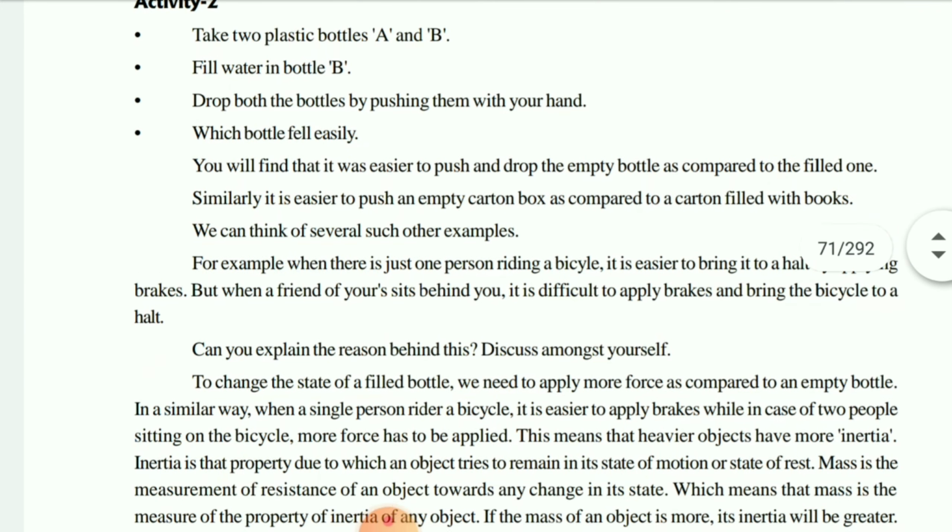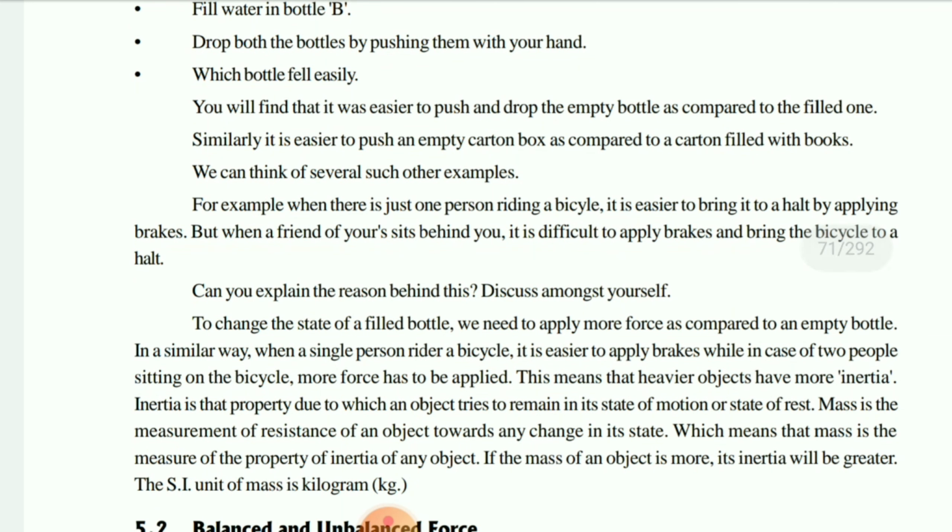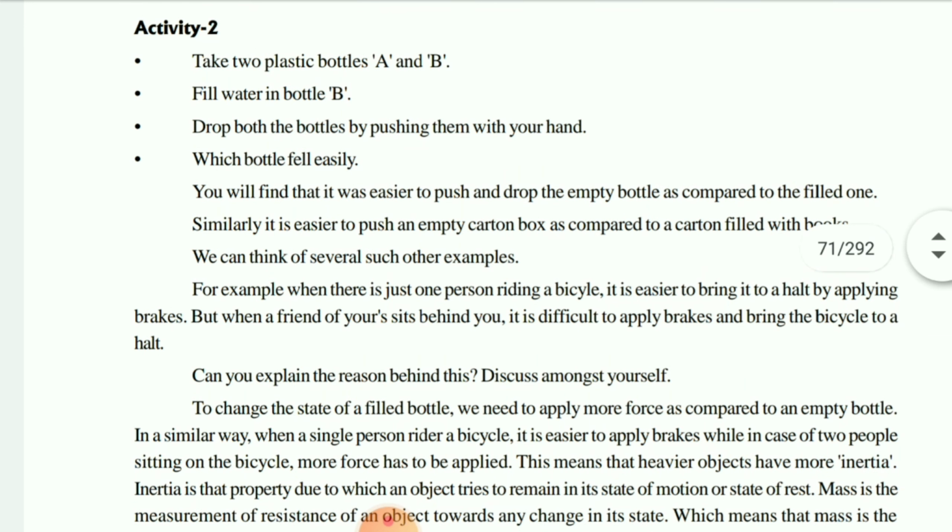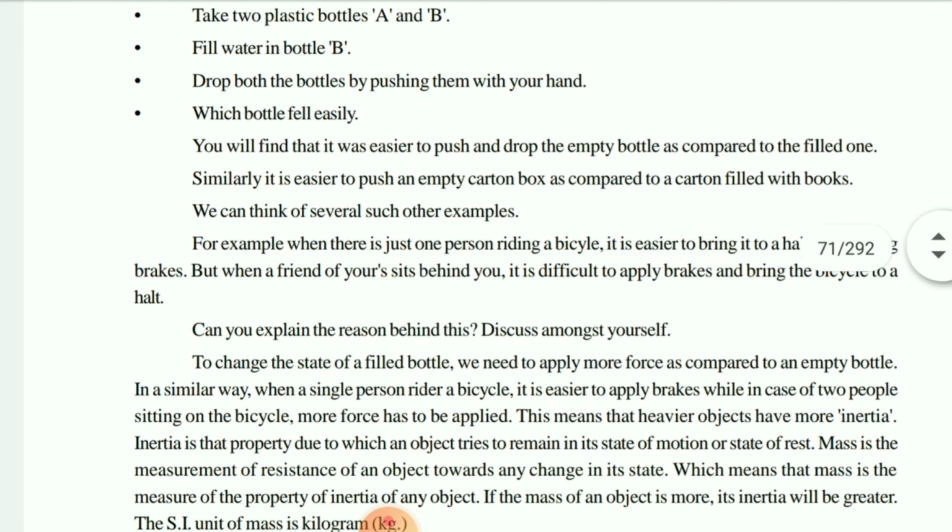Okay, let us see. Again, I will give you the exact definition of inertia. First, you see the example. Two plastic bottles A and B we have taken. Fill bottle B with water. Drop both bottles by pushing them with your hand. What happened? Which bottle will fall first? Definitely the empty bottle will be pushed and drop first as compared to the filled one, because the filled one has certain mass. Okay, children.